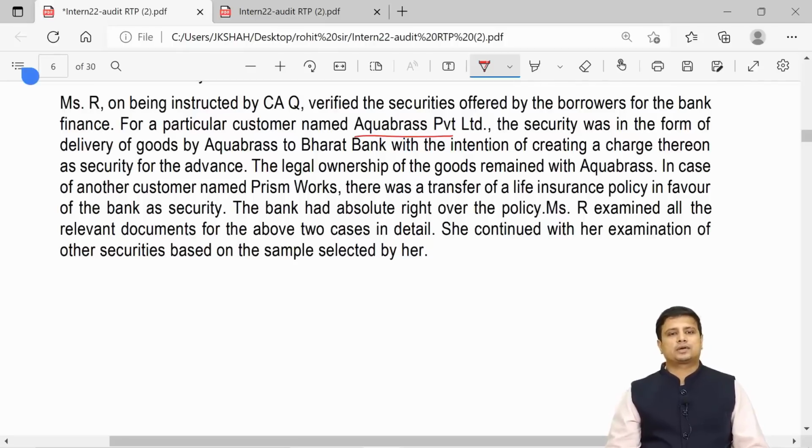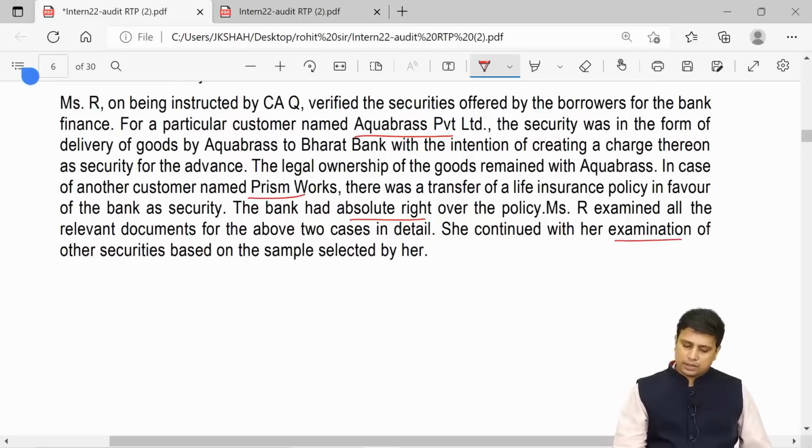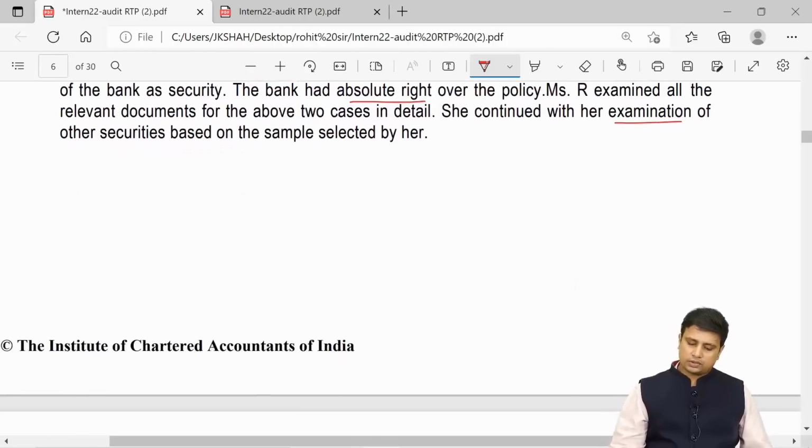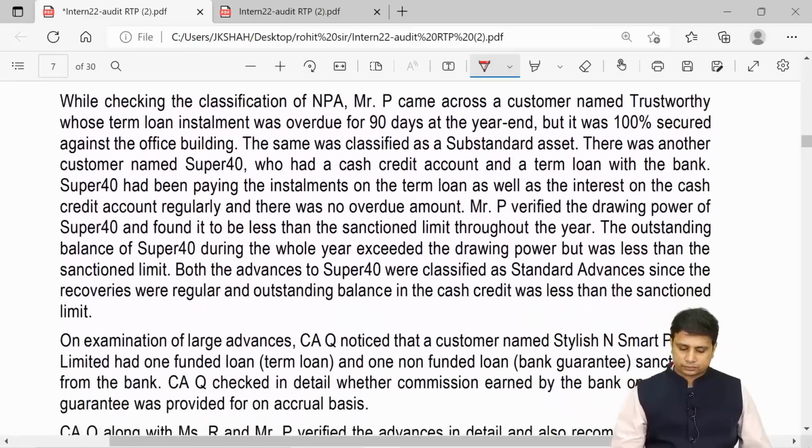In case of another customer named Prism Works, there was a transfer of life insurance policy in favor of the bank as security. The bank had absolute right over the policy. Mrs. R examined all relevant documents for the above 2 cases in detail. She continued with her examination of the other securities based on the sample selected by her.